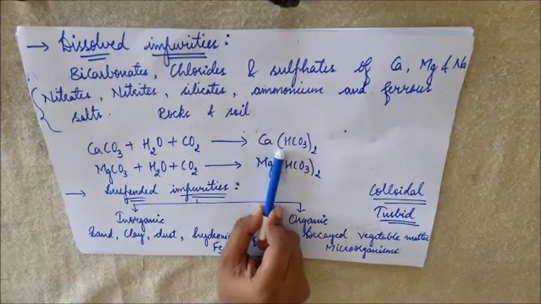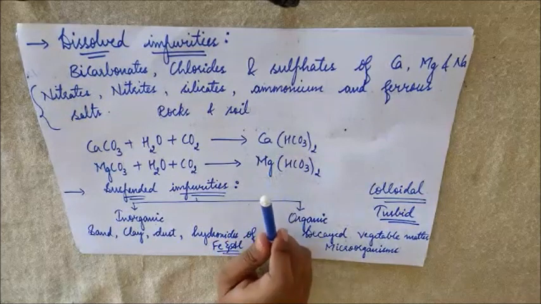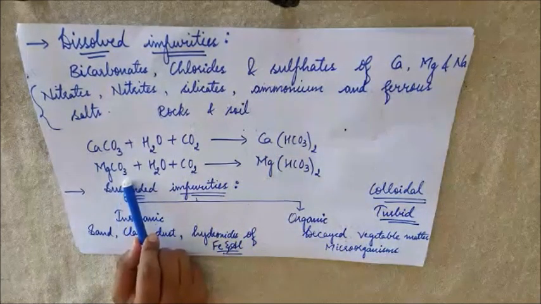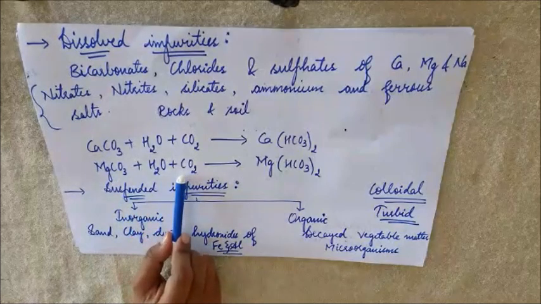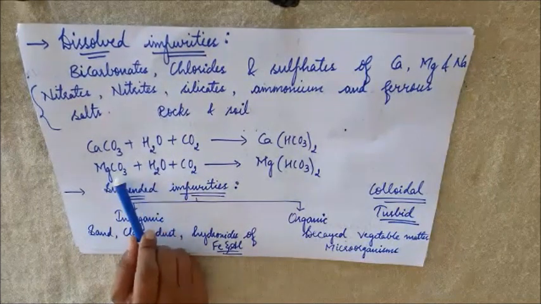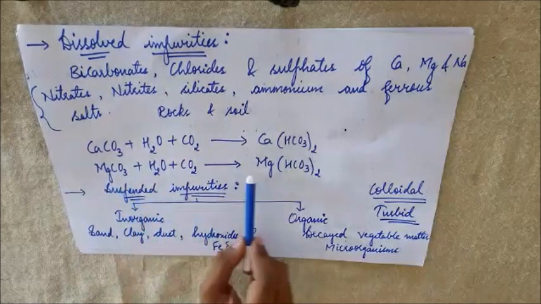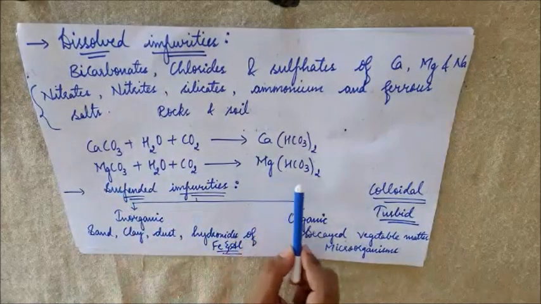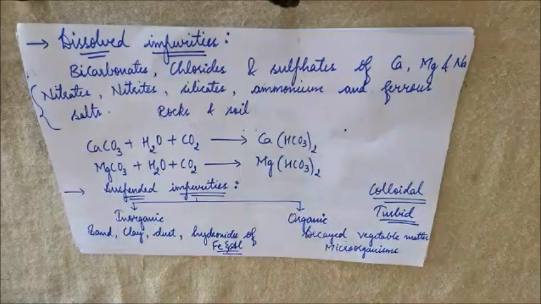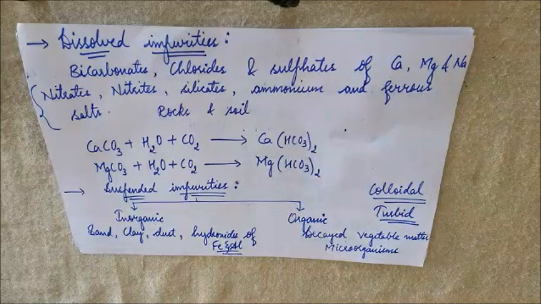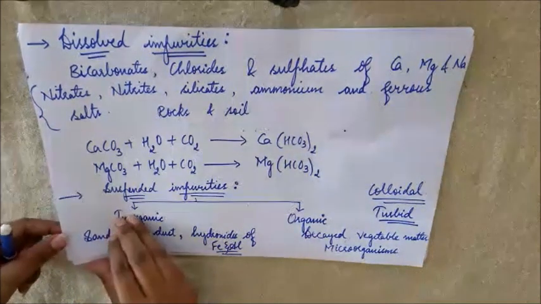Similarly, when water is in contact with magnesite, the dissolved carbon dioxide reacts with magnesite to form magnesium bicarbonate. So this is how bicarbonates are formed. Similarly, various other salts will be formed which are present in the water as dissolved impurities. I hope you have understood this.